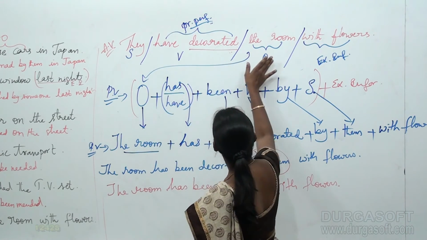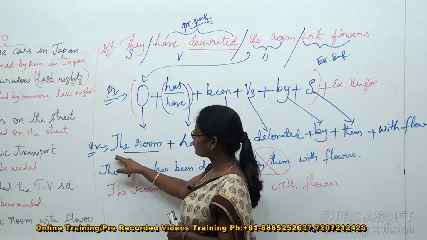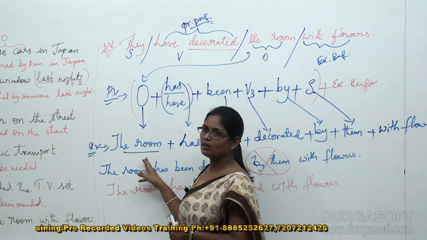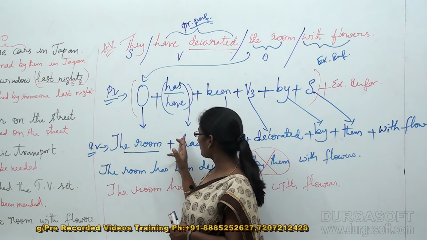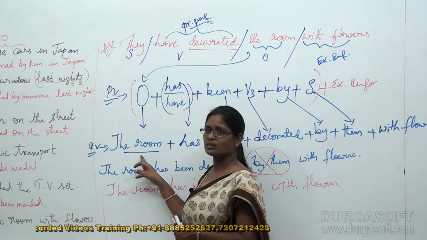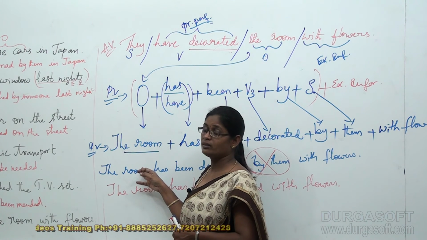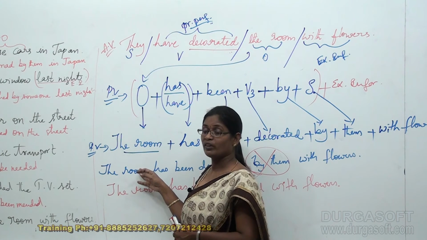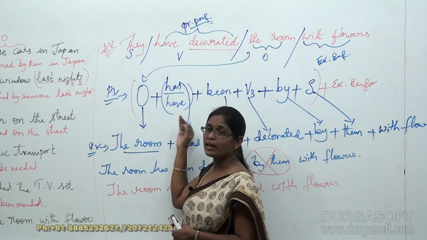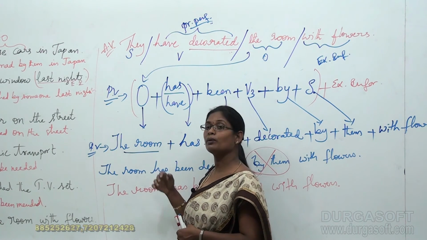Okay, the object of active voice is going to be the subject of passive voice. So here I consider the room as my subject, because the room is a singular subject here, so I happen to agree with has. In case I go with some plural subjects like the rooms, the theaters, the function halls, if that is a plural subject, I'm supposed to take have instead of has. Why? Because the subject is going to be plural in that case.